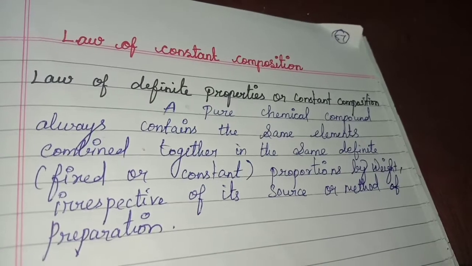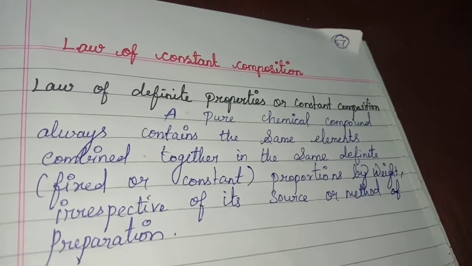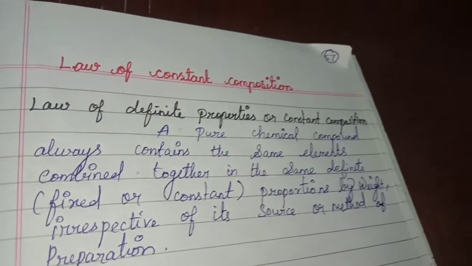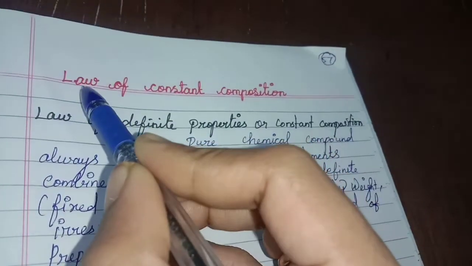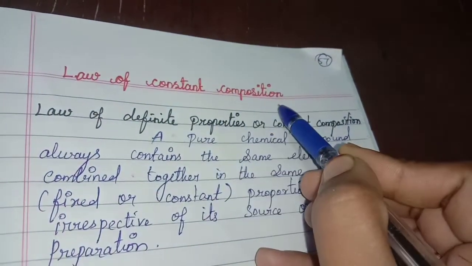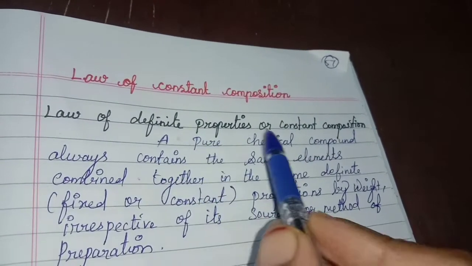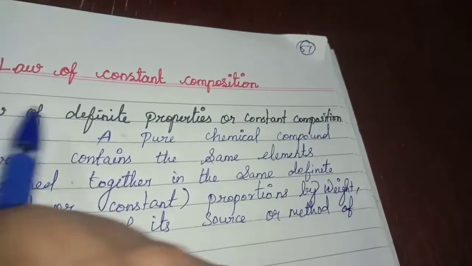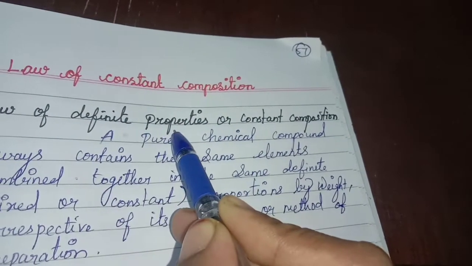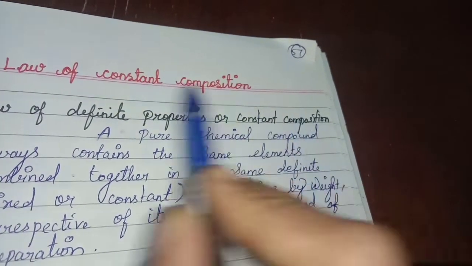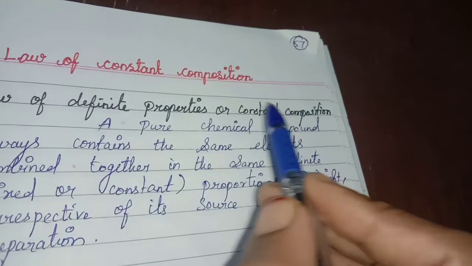Today we are going to see the law of constant composition, a law of chemical combination. It is also called the law of definite properties or constant composition. Both are the same. Definite properties and constant composition mean the same. So let me see what the law is.